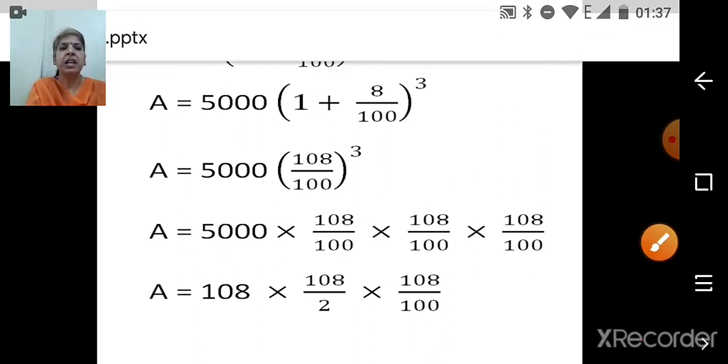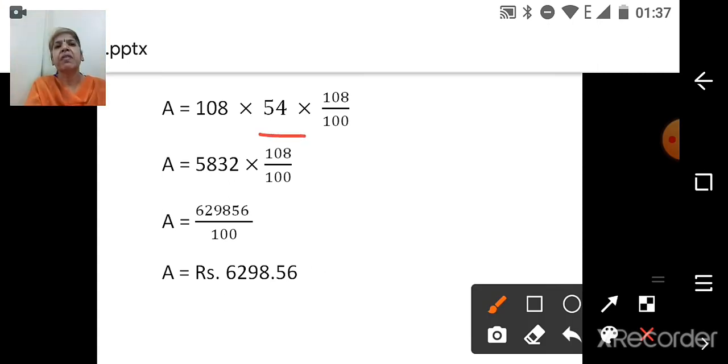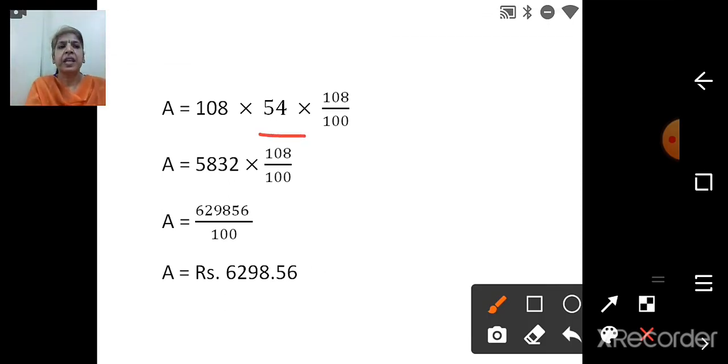So then we will calculate 108 into, which was 108 upon 2, that is 54 into 108 upon 100. Then what we will do, we can reduce this, children. We can reduce it to lowest form. But wherever you have denominator which is in the form of, or in the multiple of 10, 100 and so on, do not reduce it, so that when it becomes division, it will become easy. So we are not going to reduce it, we will leave as it is.